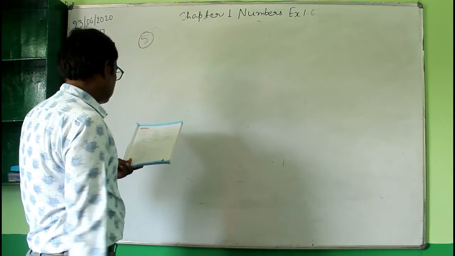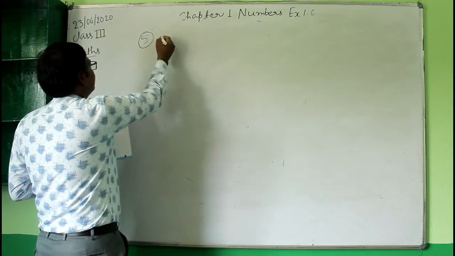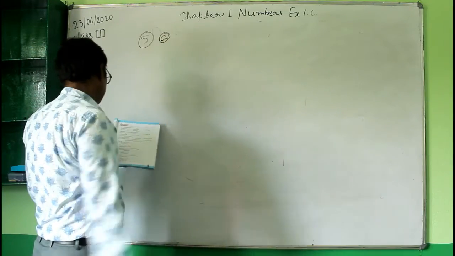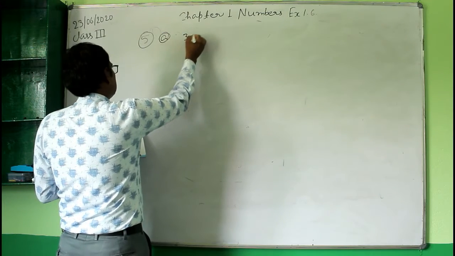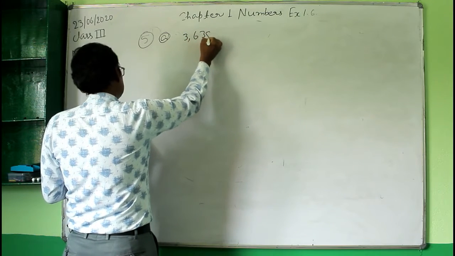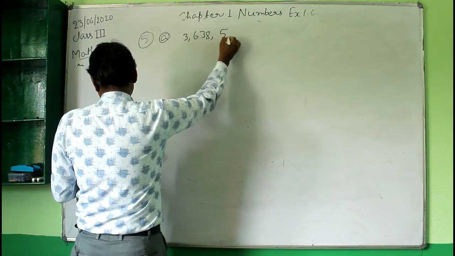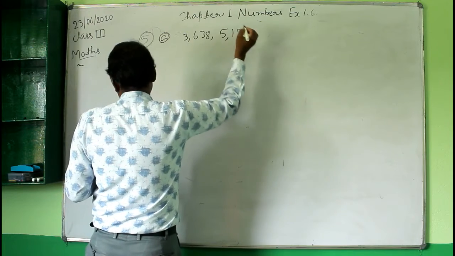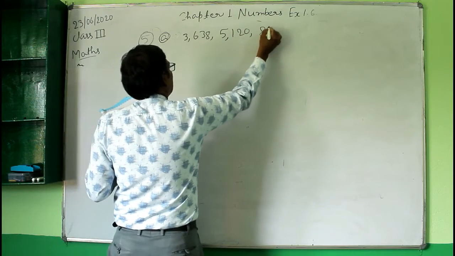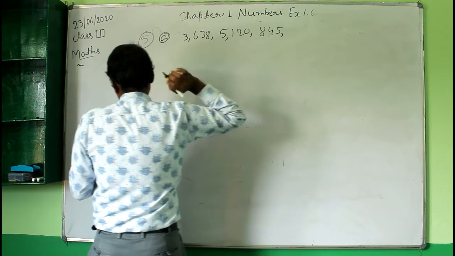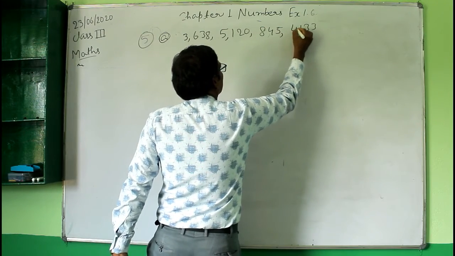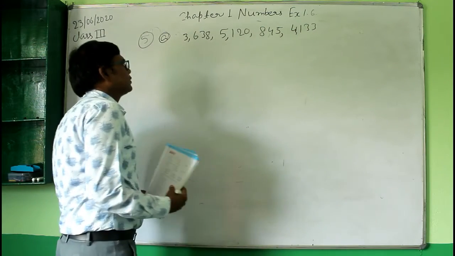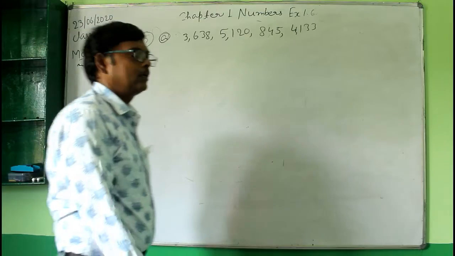So arrange in the descending order. Question number A. Here the numbers are 3638, the other number is 5120, the next number is 845, and the last one is 4233. Okay, so you are given these numbers and you have to arrange them in the descending order.